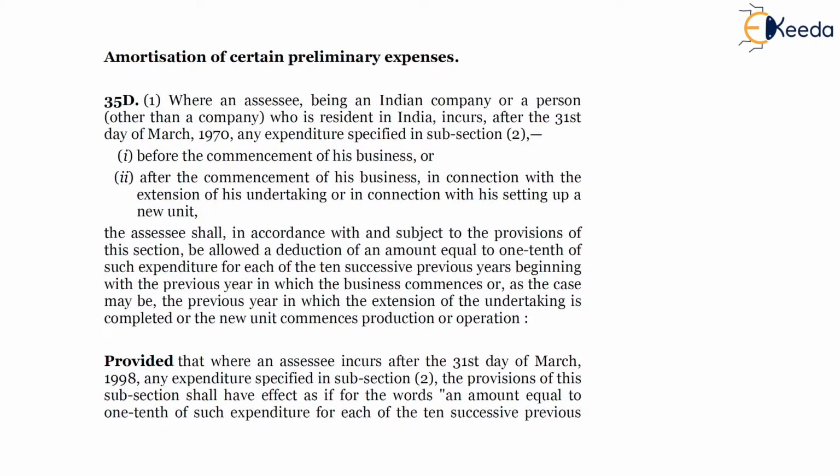Now friends, the next topic is amortization of certain preliminary expenses, which is covered in section 35D.